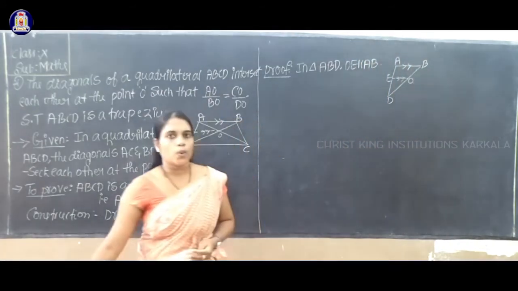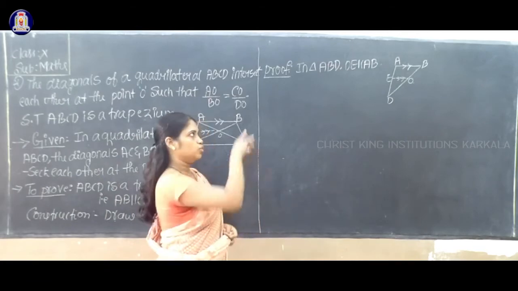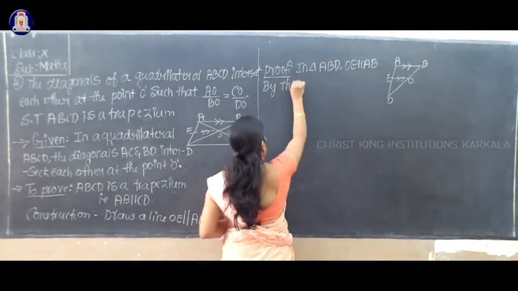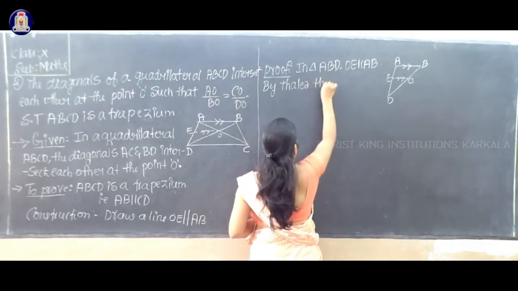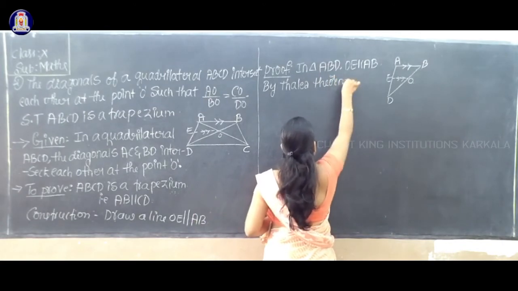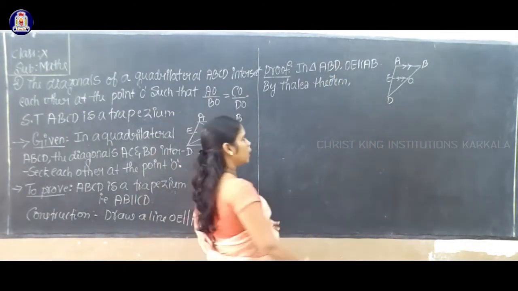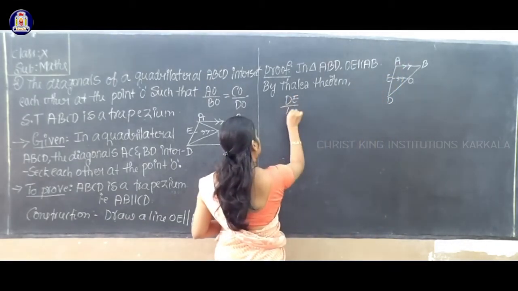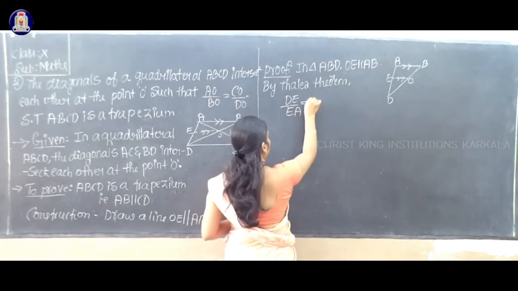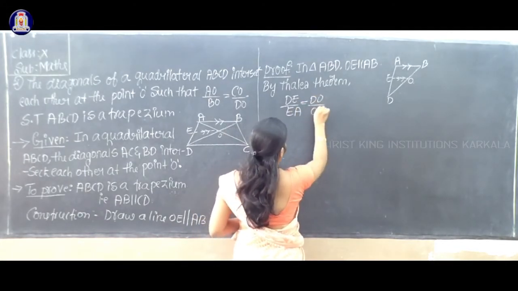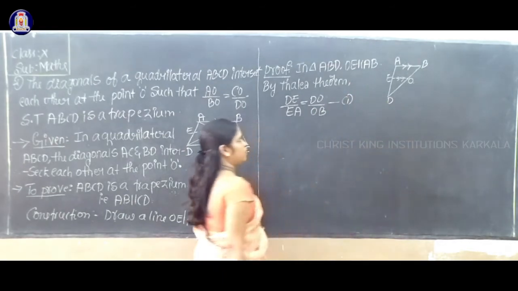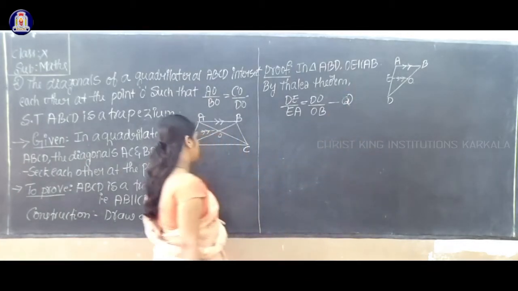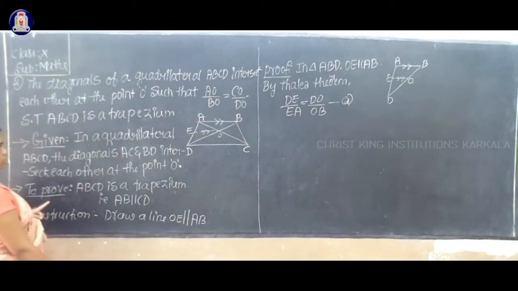Now apply Thales theorem to this triangle. By Thales theorem, DE by EA is equal to DO by OB. Consider it as equation number 2.